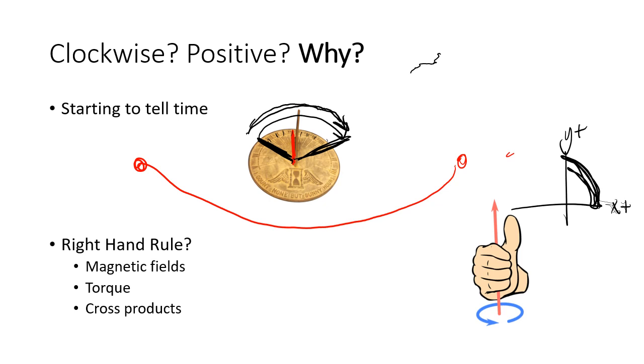If you instead curled, imagine you start with your hand on the positive x-axis and you curl your fingers towards the y-axis. Now if you did the same thing, kept your right hand out, put your fingers along the x-axis and curled them towards the negative y-axis, you'd be pointing down, or away from you, and that would be like a negative thing.